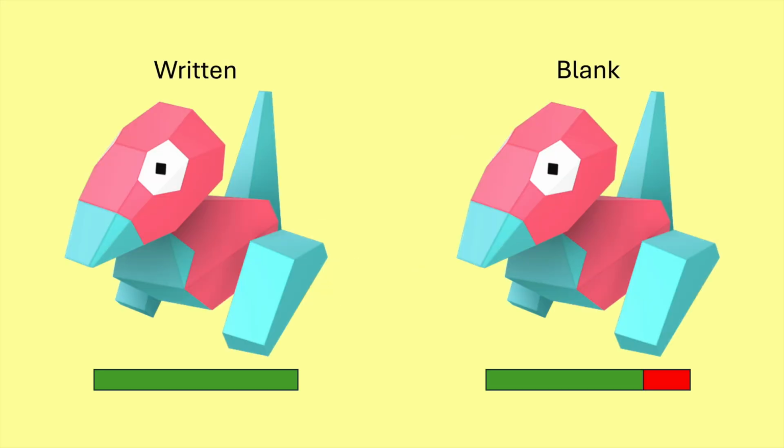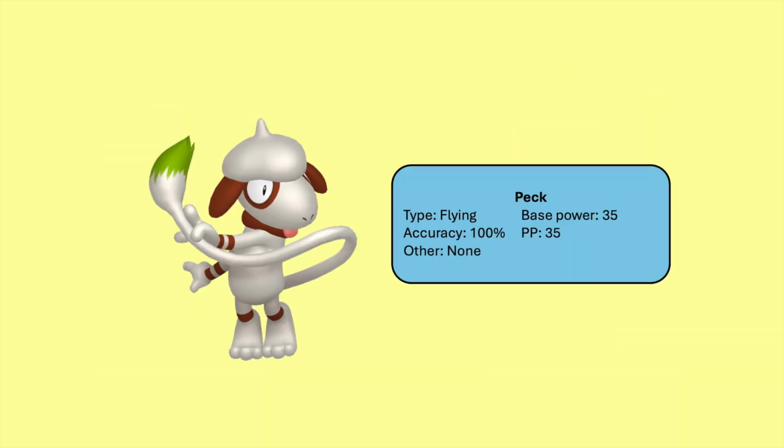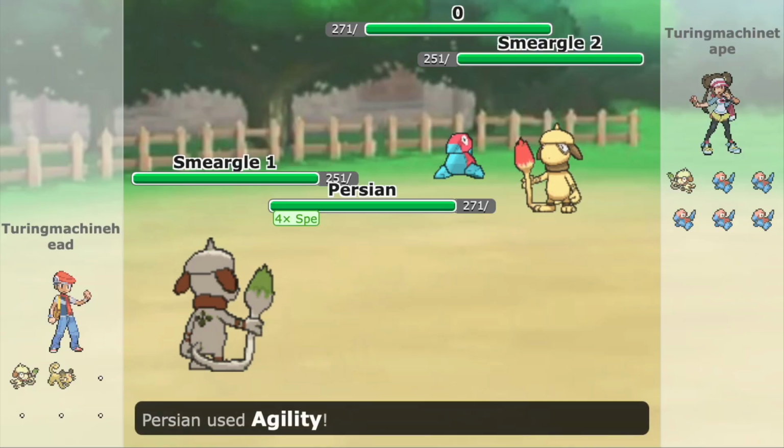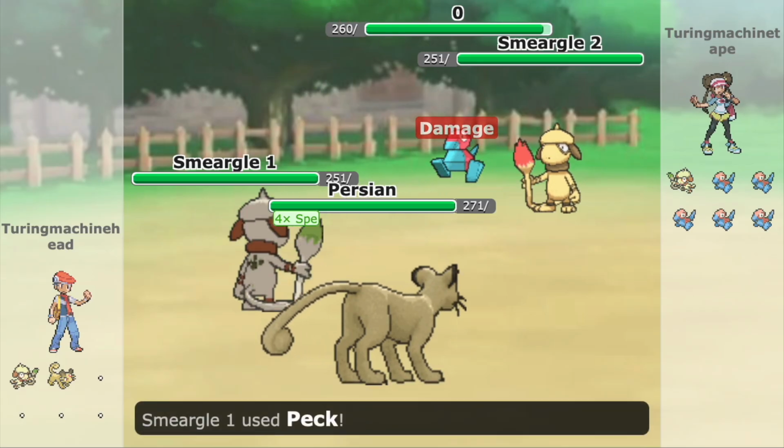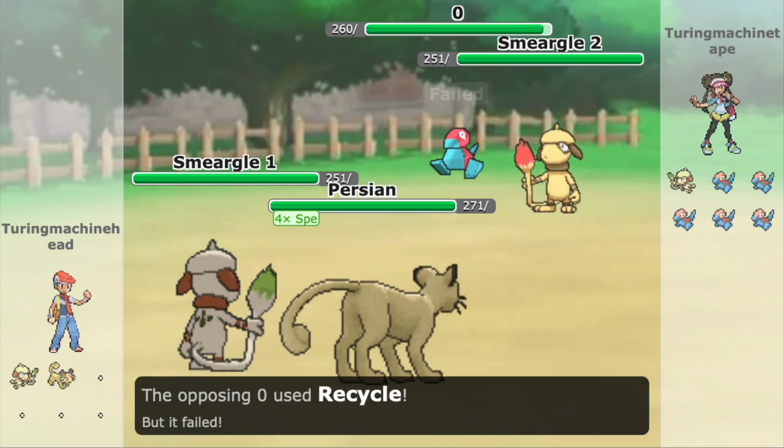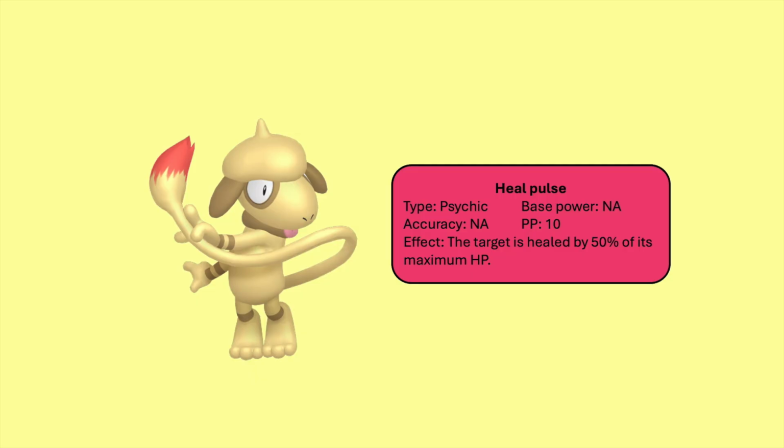Finally, here's how to erase a cell and rewrite it. I decided that to represent a cell being erased, a Pokémon would take damage. A damaged Porygon is equivalent to an empty cell, and a Porygon at full HP is a cell with a symbol. So, Smeargle 1 knows the move Peck to damage the Porygon. First, Persian uses Agility. Smeargle 2 fails using Recycle. Smeargle 1 uses Peck on Porygon. Porygon fails using Recycle.